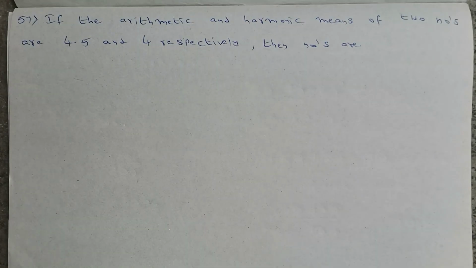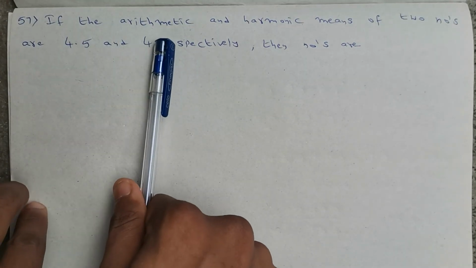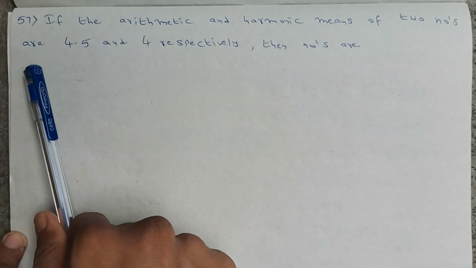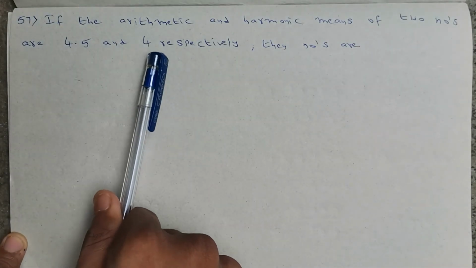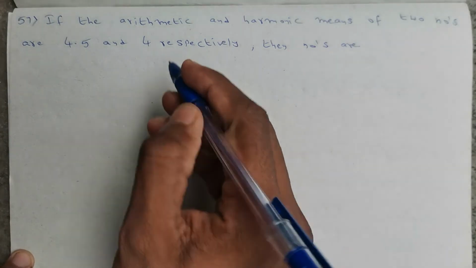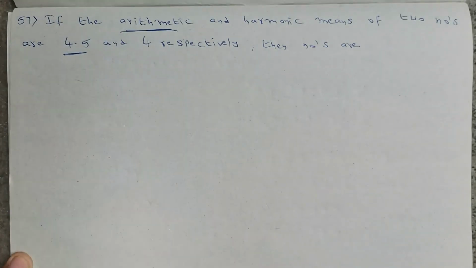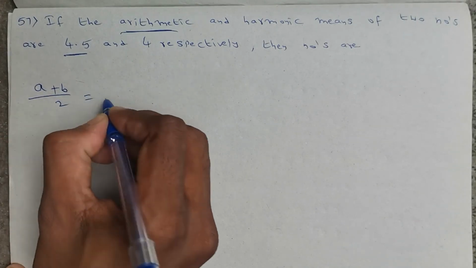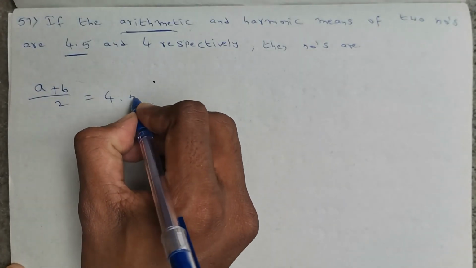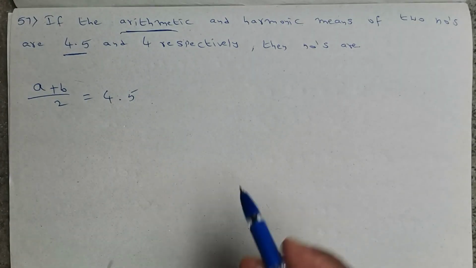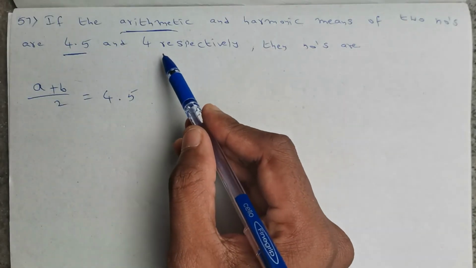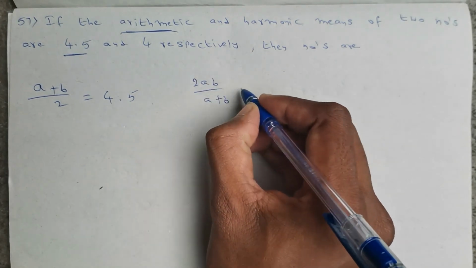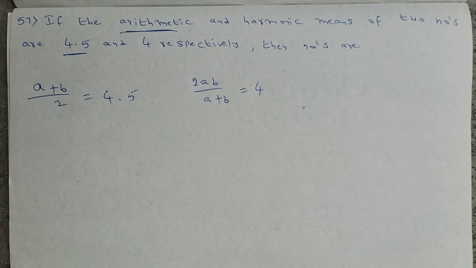Okay, if the arithmetic and harmonic means of the two numbers are 4.5 and 4 respectively. Arithmetic mean is given as 4.5. What is the formula for arithmetic mean? A plus B by 2. It is given as 4.5. And harmonic mean is given as 4. Harmonic formula 2ab divided by a plus b is equals to 4.